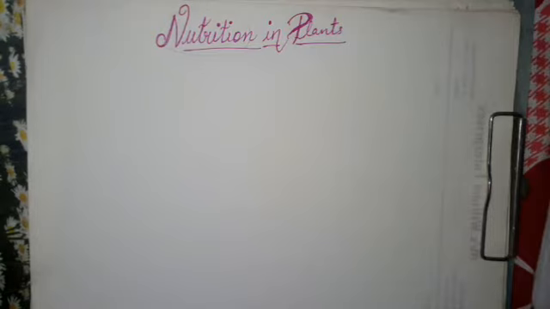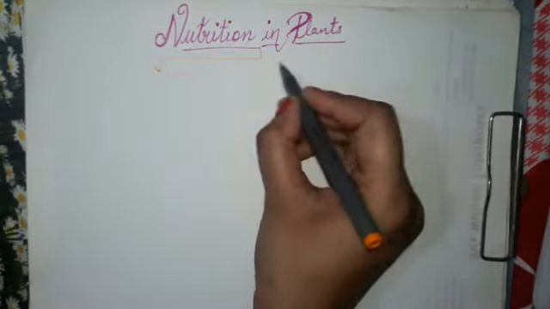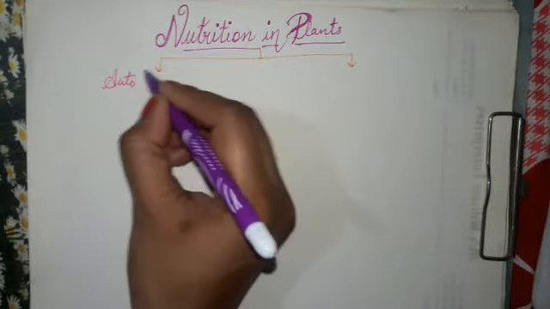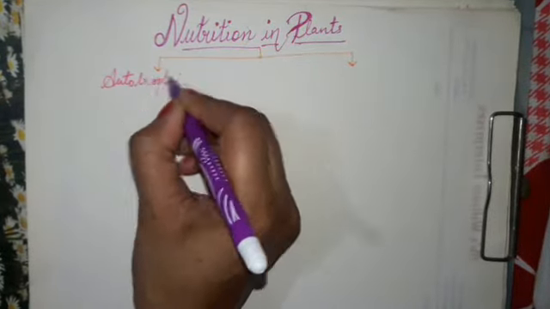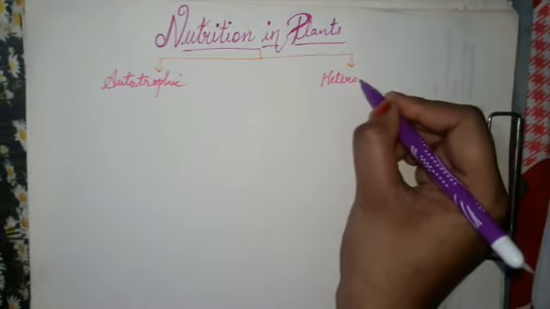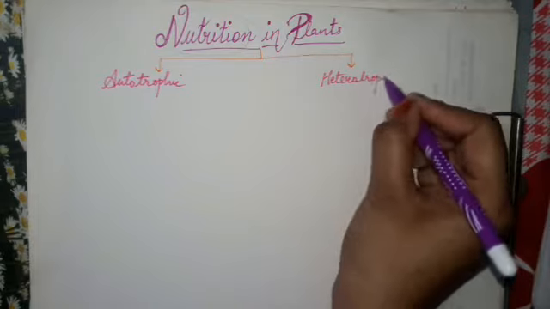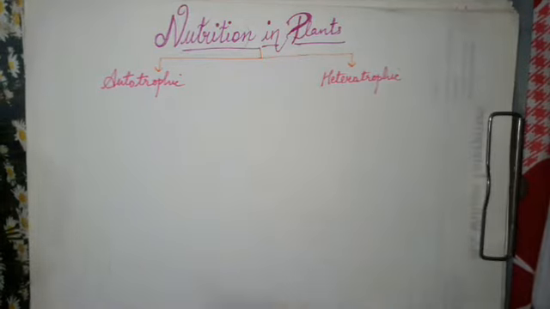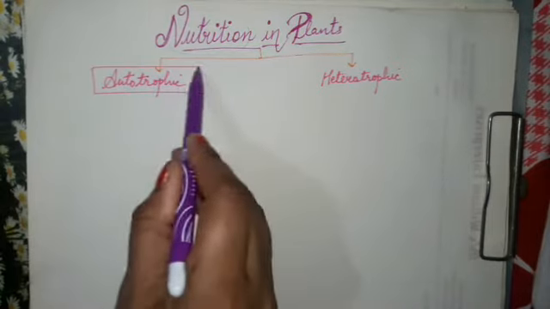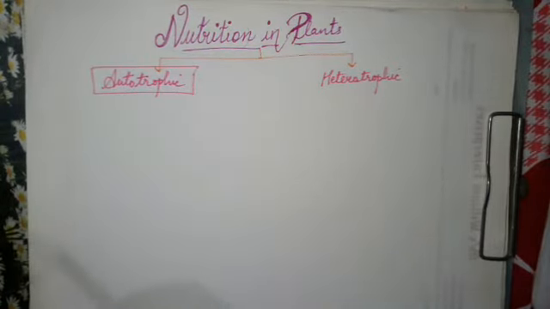Now, nutrition in plants is basically of two types. The first one is autotrophic and the second one is heterotrophic. In today's video, we'll be studying about the autotrophic mode of nutrition in detail. So let's start.